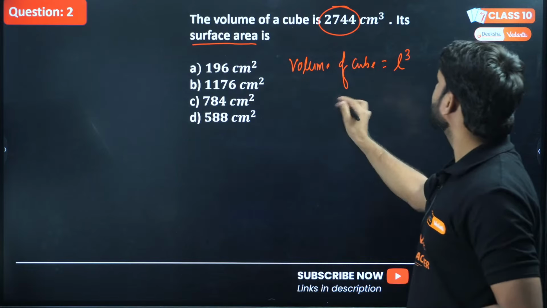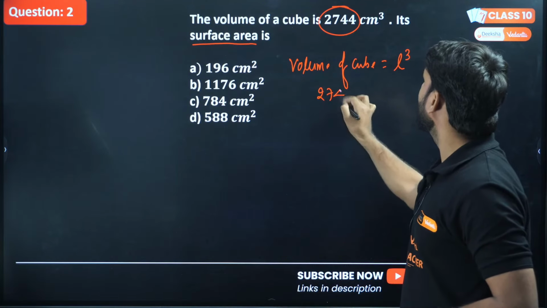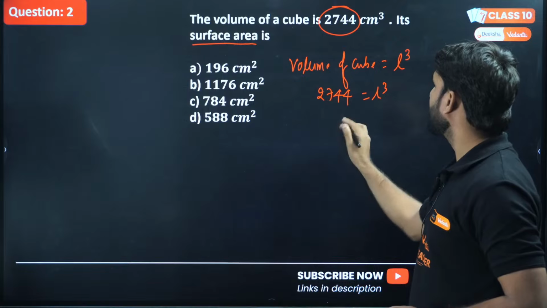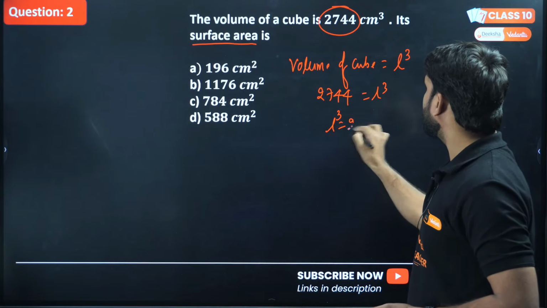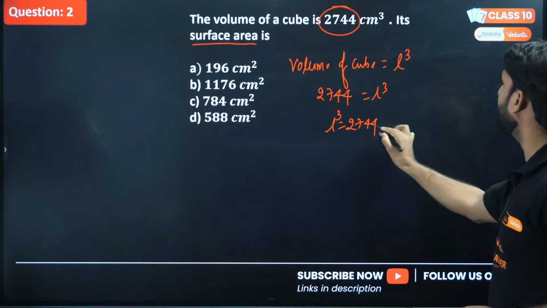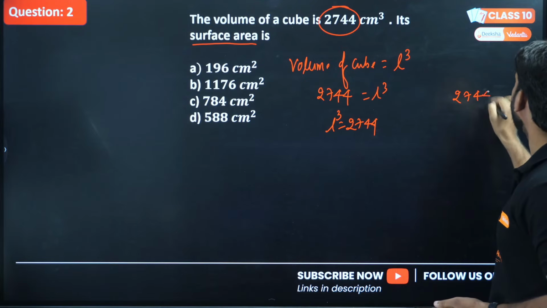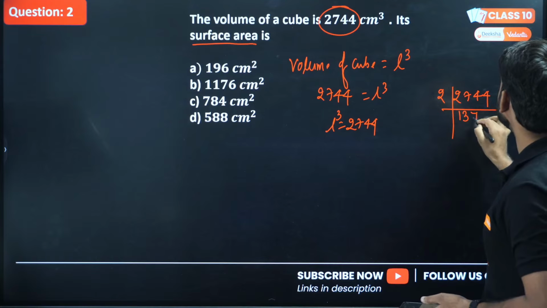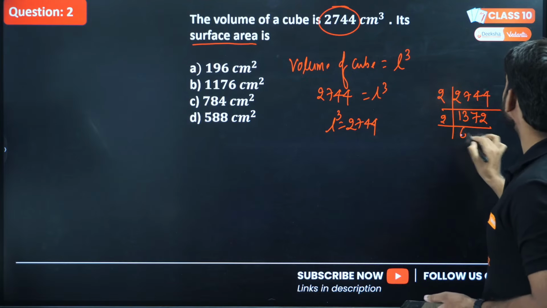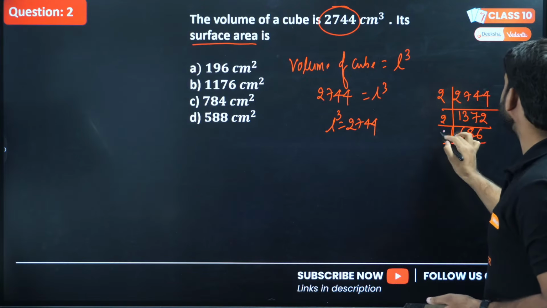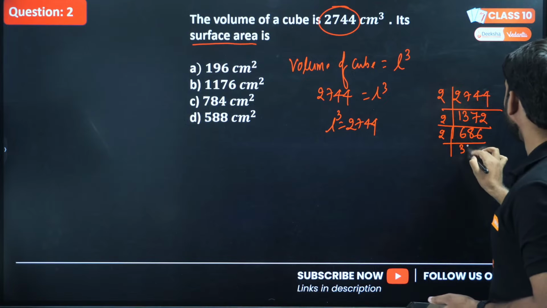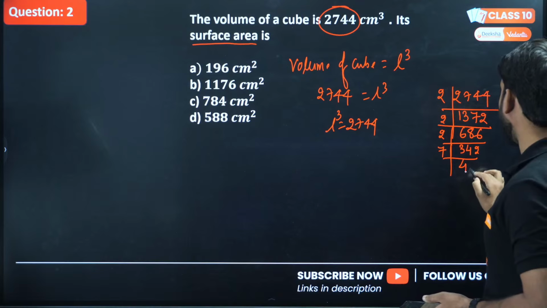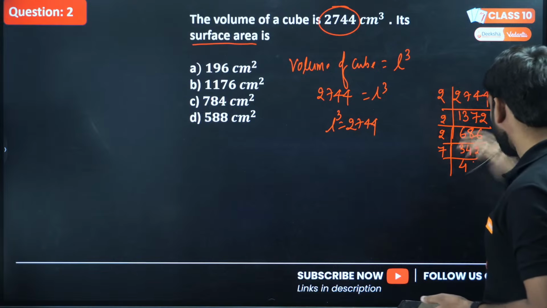Let's do this question here. The volume is already given: 2744 equals L³, right? So we have to find the cube root of this. For this we have to take the LCM. 2744, on taking the LCM, can we cancel by 2? So this will be 1372. Again we can cancel by 2: 686. Again we can divide by 2: 343. And this will be divided by 7: 49. And this will be what?